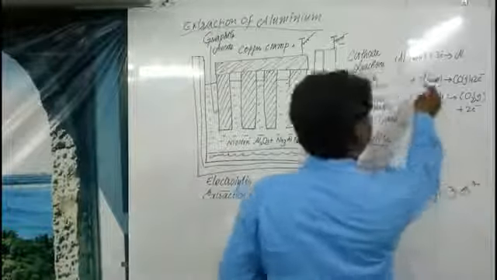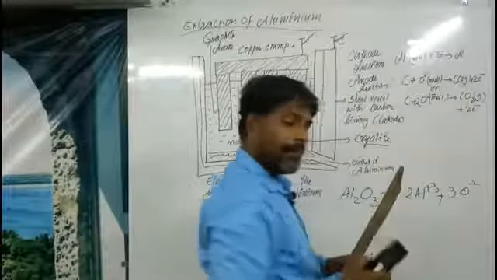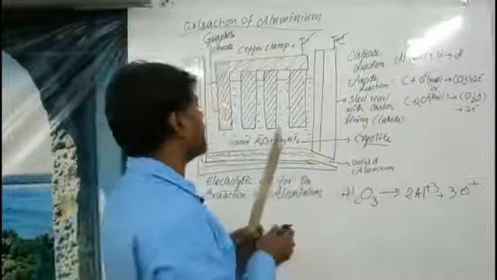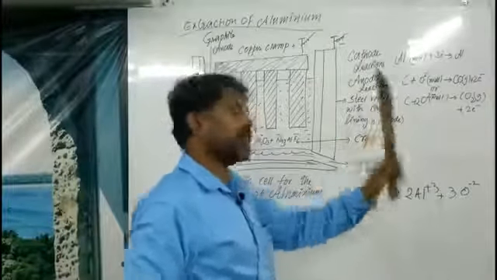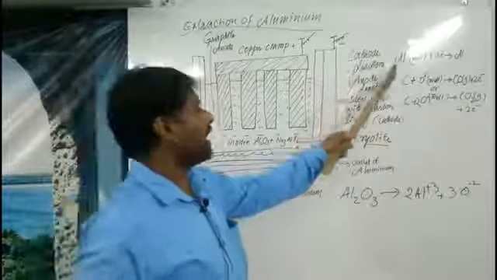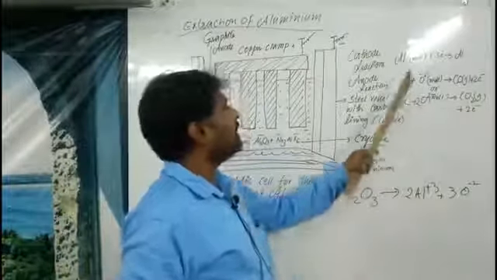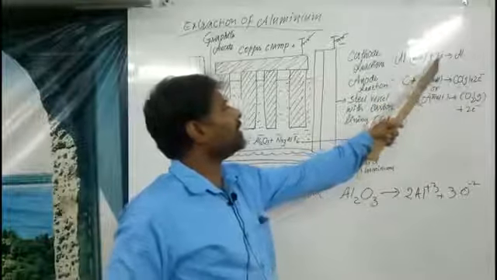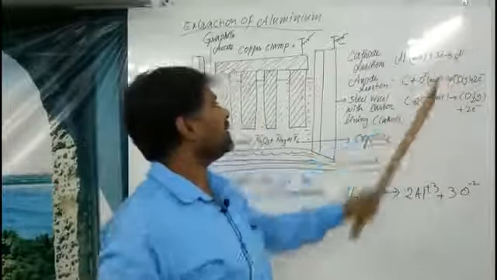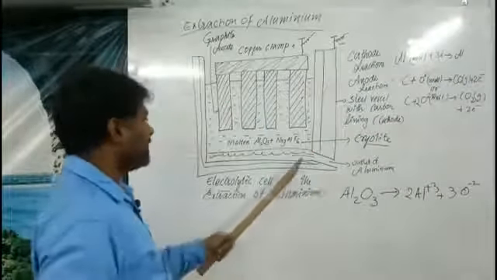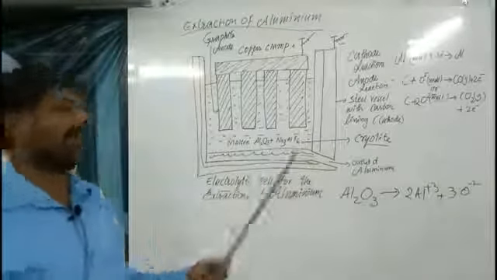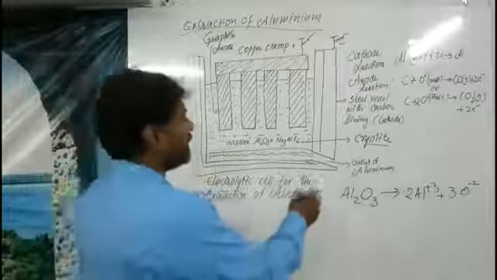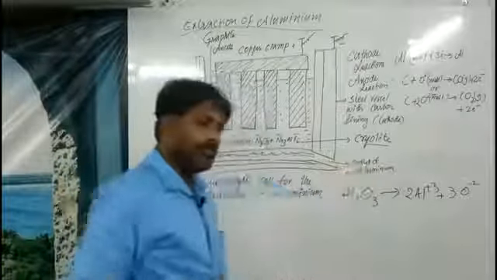This O^2- once again combines with the carbon present inside the graphite, that is the anode. Anode is nothing but graphite, and graphite is nothing but carbon. So at the cathode, these Al^3+ ions combine with electrons, and the aluminium is deposited at the bottom of the electrolytic cell in molten form, and it can be taken out using the outlet of aluminium.